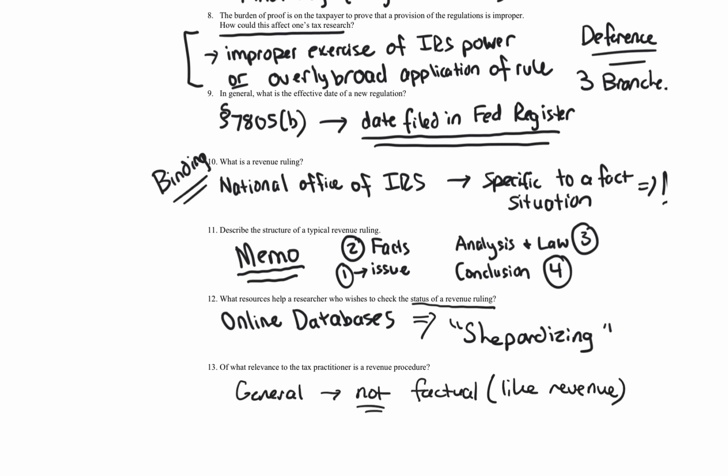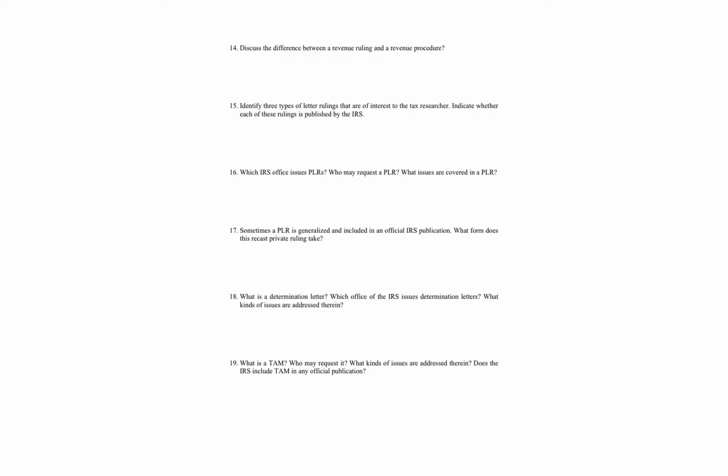Now, a lot of revenue procedures, as they state, deal with procedural issues, but not all deal with procedural issues. There are also substantive issues. They're just of more general application. Anytime you have inflation adjustments or a process for filing for a private letter ruling, you're going to find these in revenue procedures that are issued. Okay, let's move on.